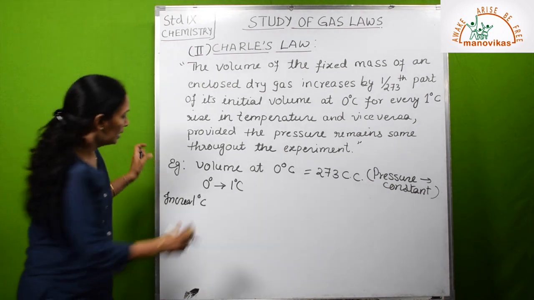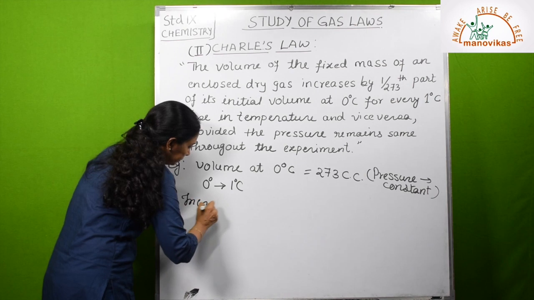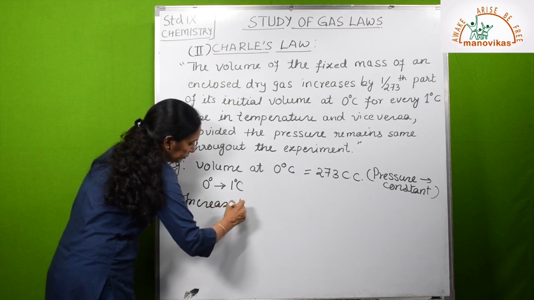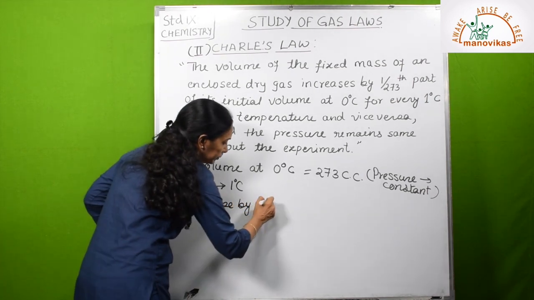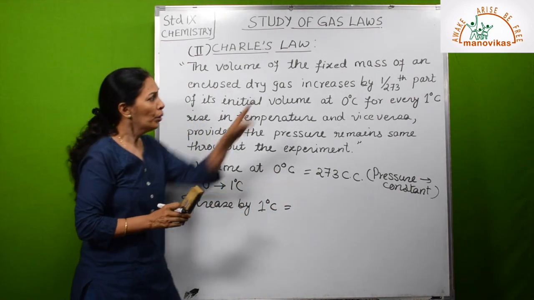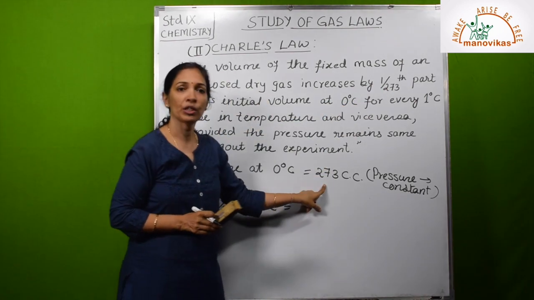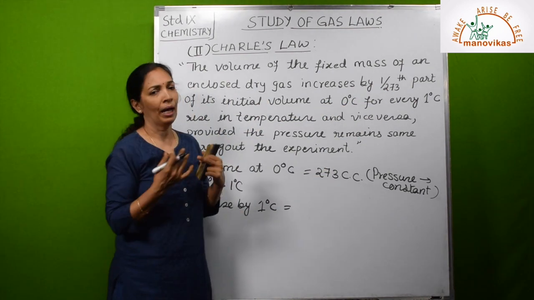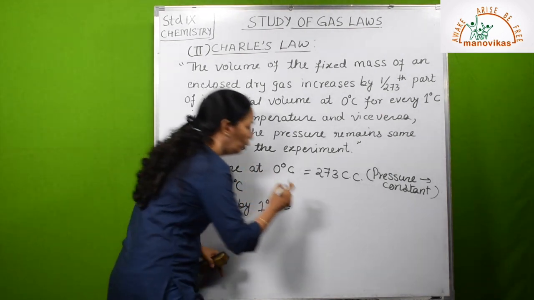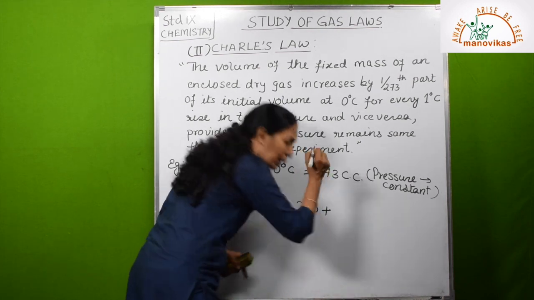So if it increases by 1 degree Celsius, what will be the volume? Volume will also increase. How much? 1/273th of the initial volume. So we have to add the increase to the initial volume. It will be 273, which is the initial volume, plus the increase.